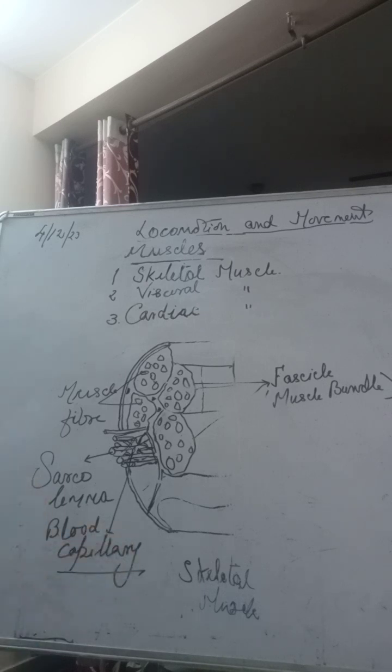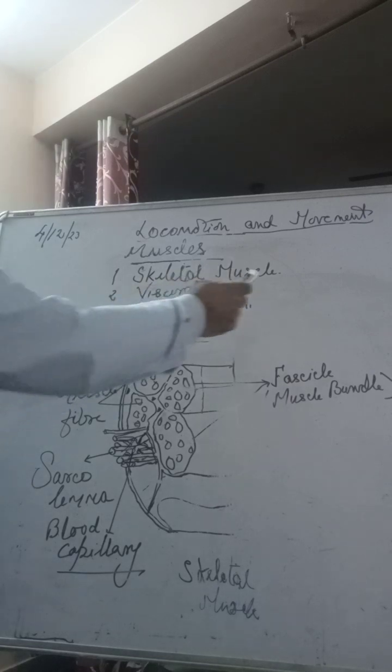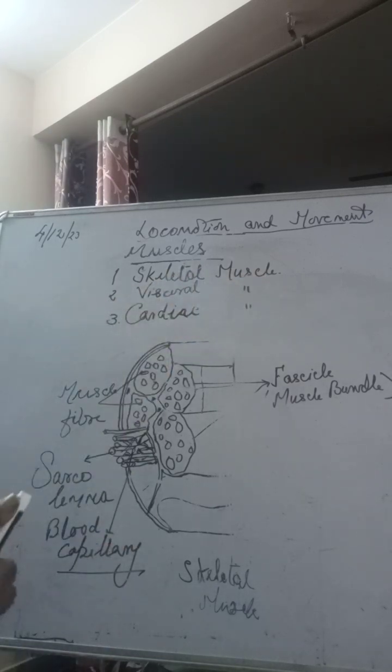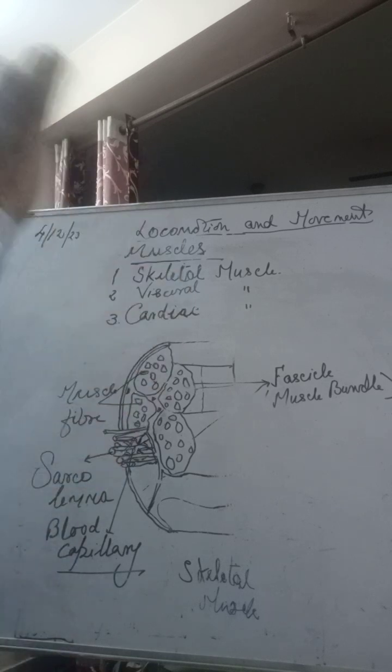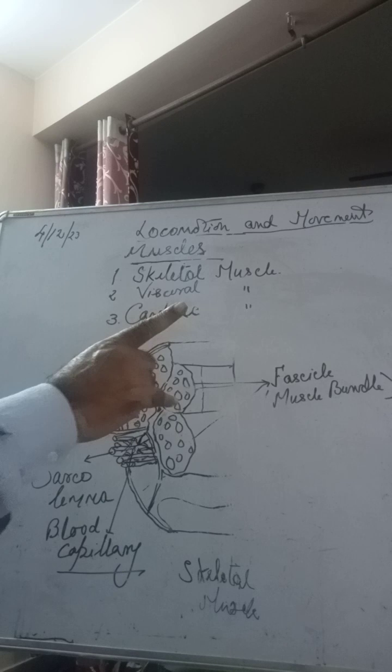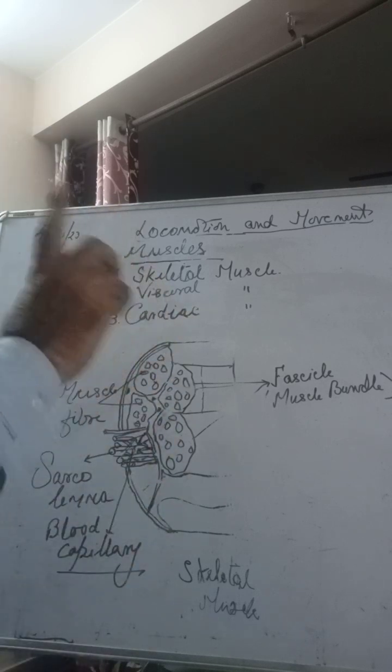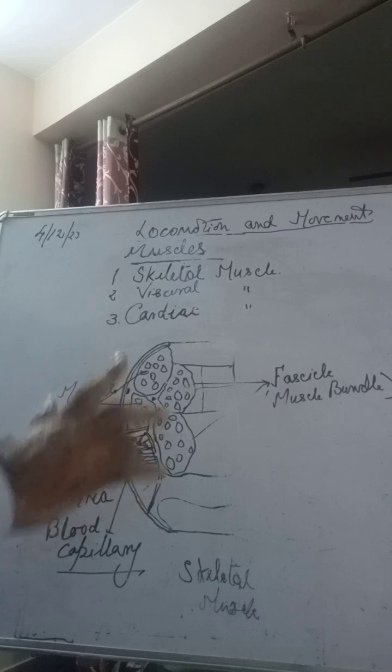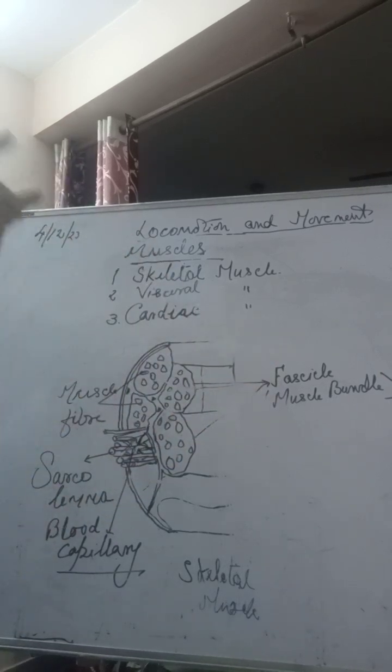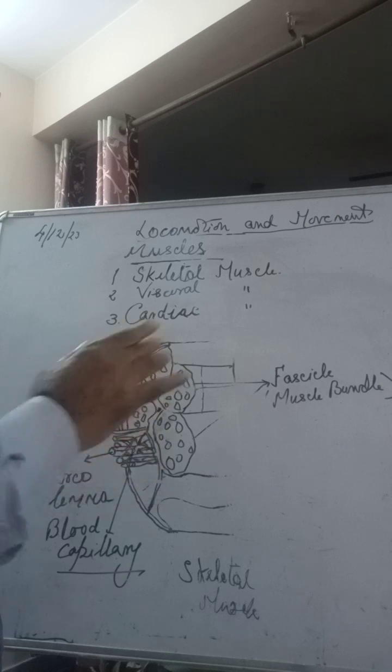So externally we can move our legs, we can move our hands, just as I talked about. That is because of the muscles on which we have some direct control, and they are known as the skeletal muscles. They are also known as striated muscles because they have bands, light bands and dark bands. Those bands are there in the skeletal muscles, and they are attached to the skeletal system. That is why they are called skeletal muscle. We have conscious control on them, so they are also known as voluntary muscles. And since they have bands, they are known as striated muscles.